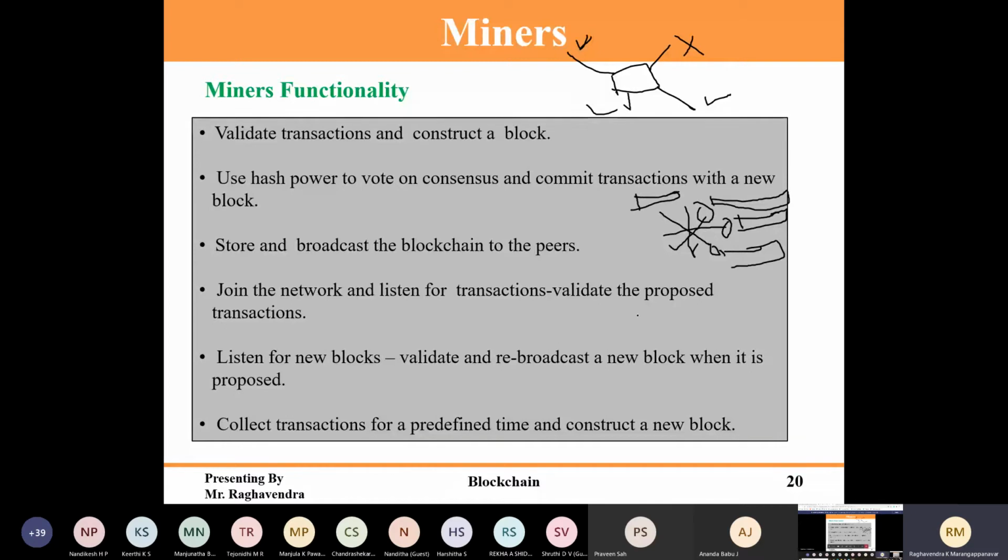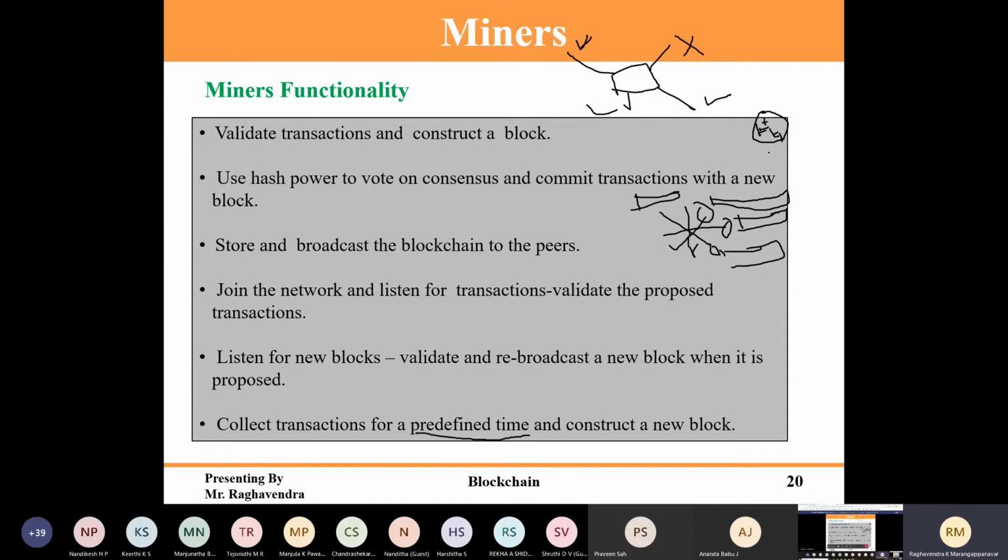Again, these are all very basic functionalities: listen for transactions and validate proposed transactions, listen for new blocks, and broadcast a new block when it is proposed. Collect transactions for a predefined time. You can say there is a pool where all the transactions come and are dropped. From the pool they collect the transactions and verify them, and once verified they are kept inside a block.